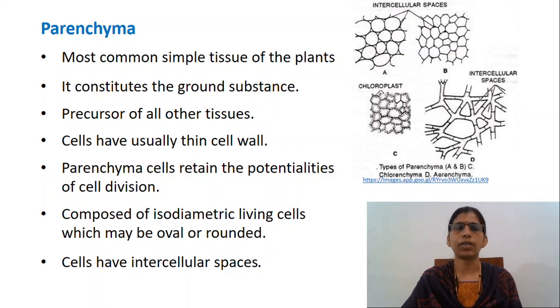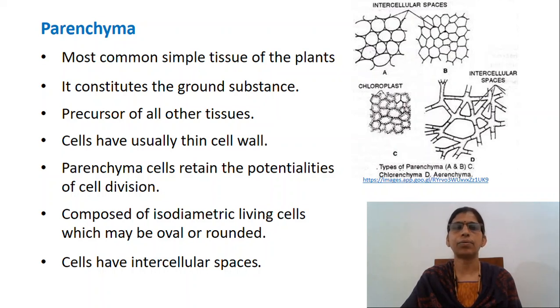It is called the fundamental tissue of the plant because it constitutes the ground substance where other tissue remain embedded. Bodies of the lower plants are made up of parenchyma cells. The parenchyma is the precursor of all other tissue. Parenchyma occurs as a homogeneous mass in many portions, but it may also be associated with other elements in complex tissue like xylem and phloem. In the mesophyll of the leaves, they are slightly elongated.